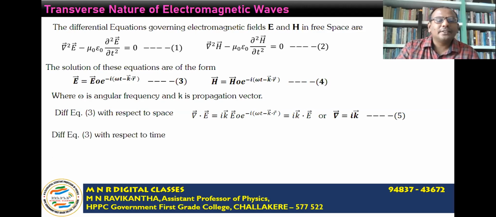Similarly, differentiating equation 3 with respect to time, ∂E/∂t, that is, we are differentiating partially with respect to time only, not with respect to space.